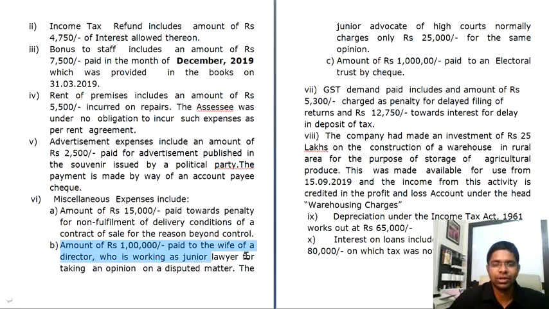who is working as a junior lawyer, for taking an opinion on a disputed matter. The junior advocate of high courts normally charges only 25,000 for the same opinion. So considering the general market conditions, he has charged approximately 75,000 more. He has charged 75,000 more, yes. And so that particular amount will be added back, and only 25,000 will be allowed.